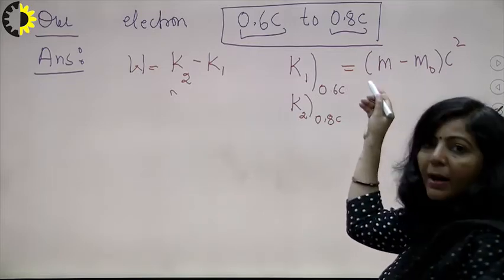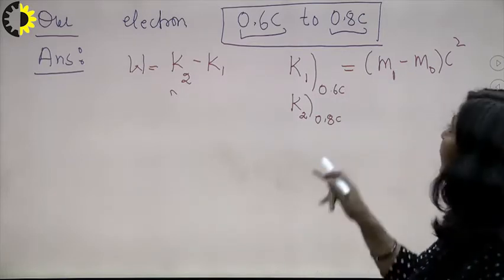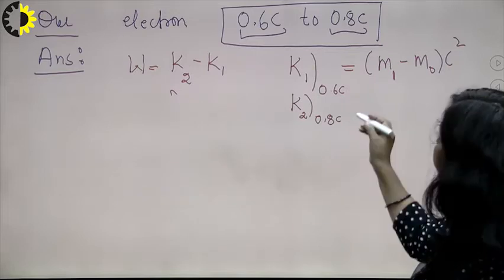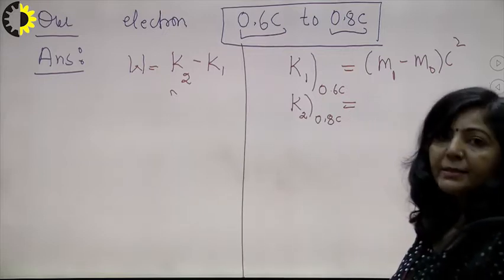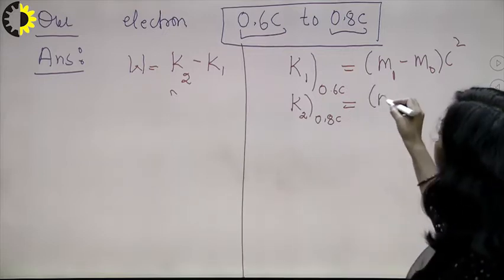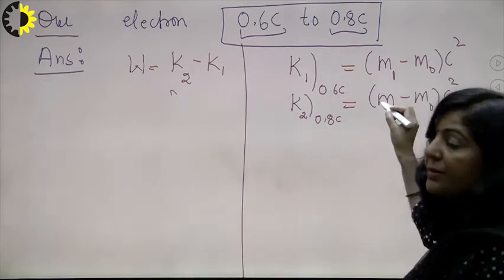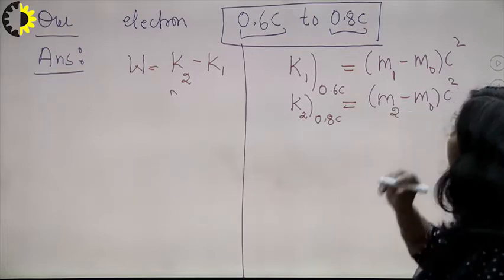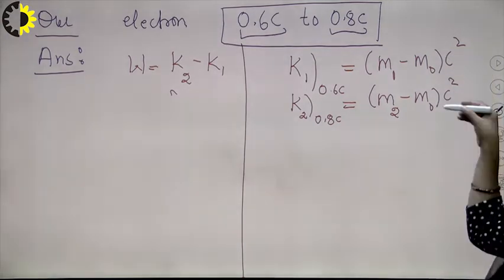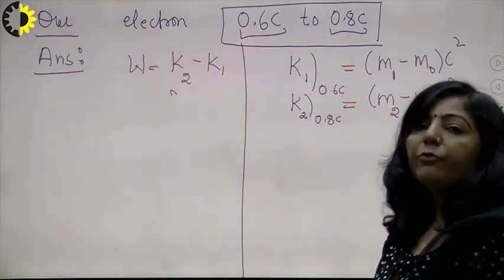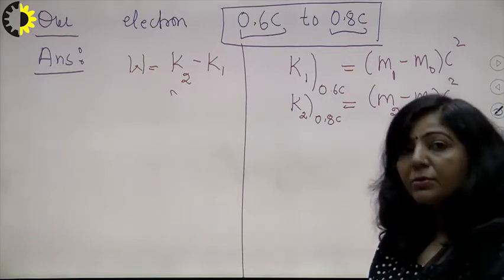This relativistic mass depends upon the velocity of the particle. So when the velocity is 0.6 c, I am writing this relativistic mass as m1. On the similar line, for 0.8 c the formula is (m minus m naught) c square, where m is the relativistic mass when the velocity is 0.8 c, so I am writing that as m2. In both cases, m naught is the rest mass of the electron, which is the same because the particle is the same.